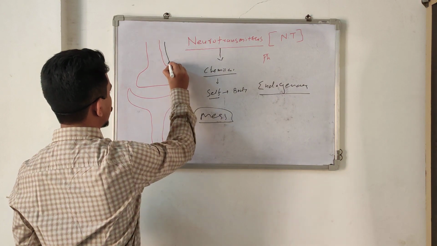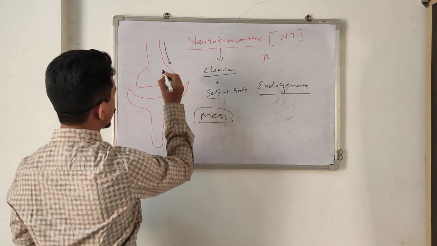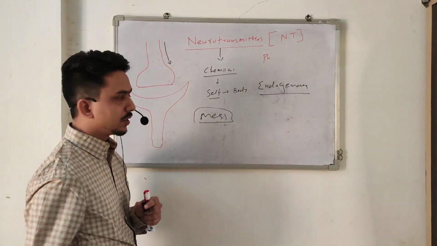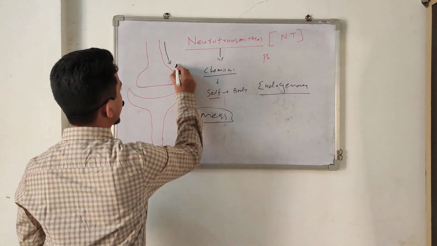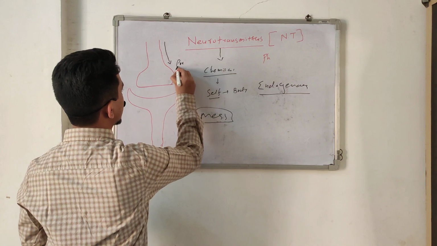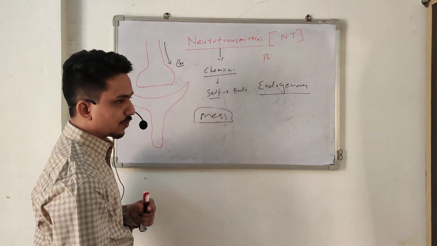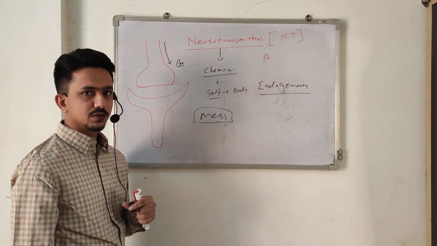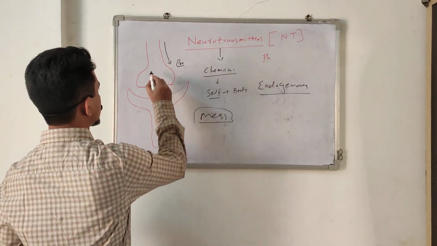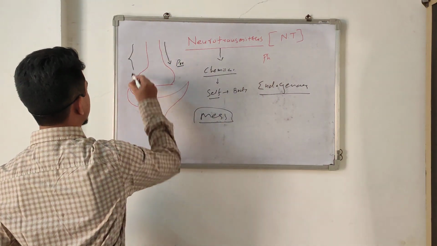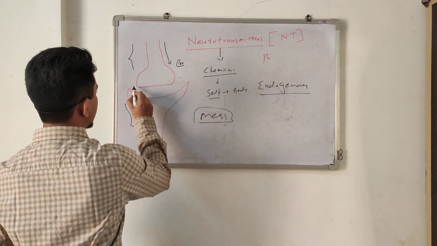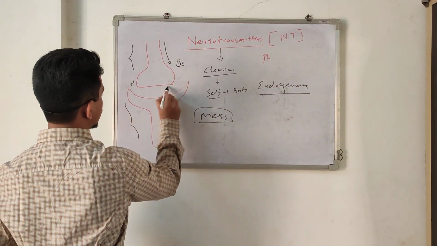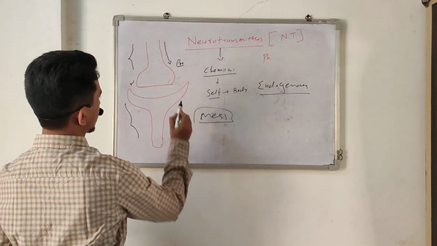Whenever an action potential reaches the terminal part of the axon, it is called the presynaptic knob. We know there are many words for this: axonal knob, axonal terminal buttons. This is the presynaptic neuron and this is the postsynaptic neuron. Between them there is a synaptic cleft, a space, so they do not touch each other.